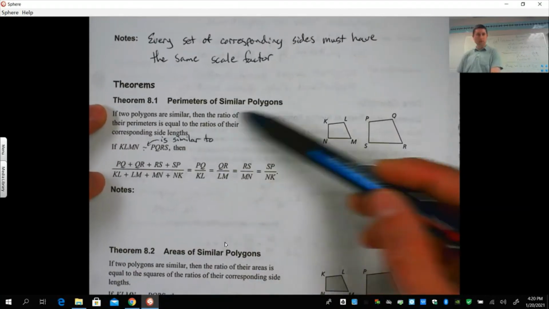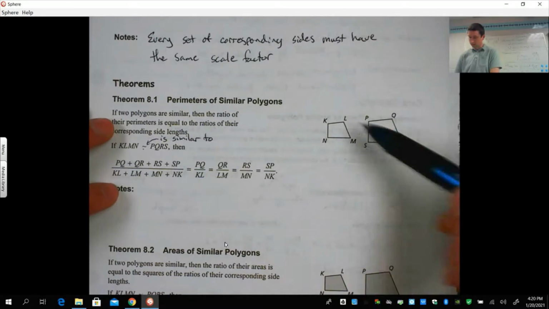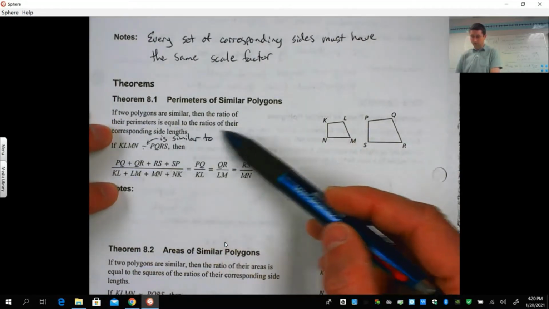Okay, perimeters of similar polygons. We've seen these in a few questions popping up here and there through our assignment. Here's our proof. If two polygons are similar, then the ratio of their perimeters is equal to the ratios of their corresponding side lengths.